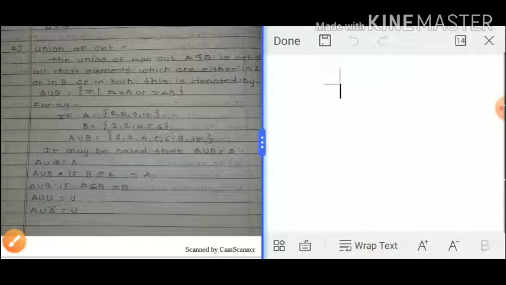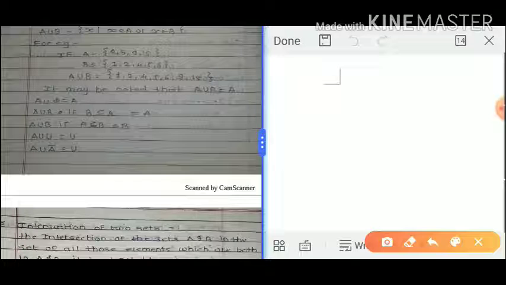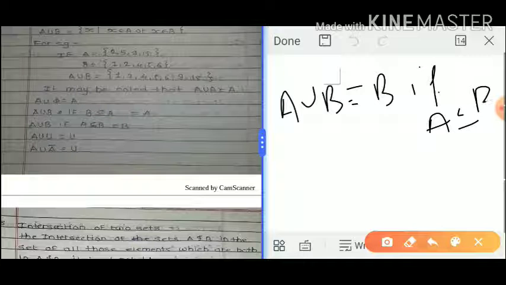Okay, so the next point is A union B equals B if the condition is that A is a subset of B. Okay, here mention.